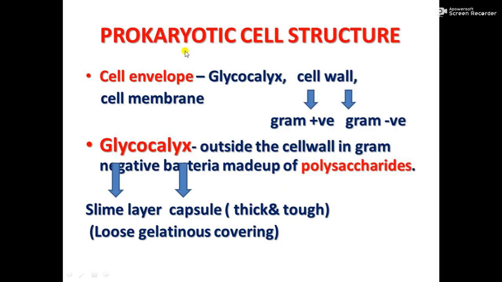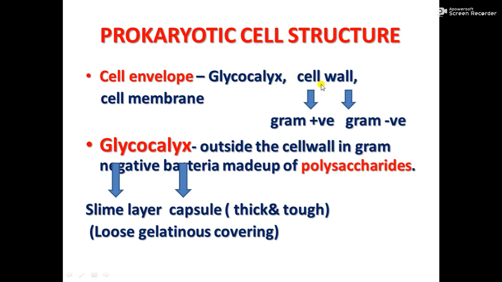See, this is the cell structure. All the parts we have seen in the image, I will explain here. First is the envelope, the cell envelope. The outer covering is called the cell envelope. And the cell envelope consists of three parts: glycocalyx, cell wall and cell membrane. All these three parts together form a single structure called the cell envelope, and this is for protection, and many other features are there. Then we will learn all the three parts separately.